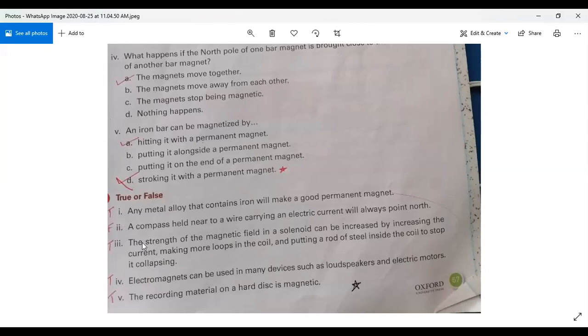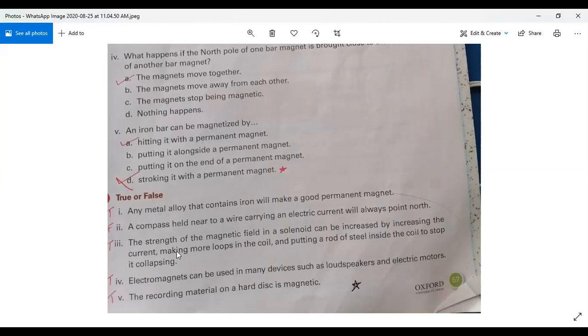Now number three: the strength of the magnetic field in a solenoid can be increased by increasing the current, making more loops in the coil and putting a rod of steel inside the coil. This is true.